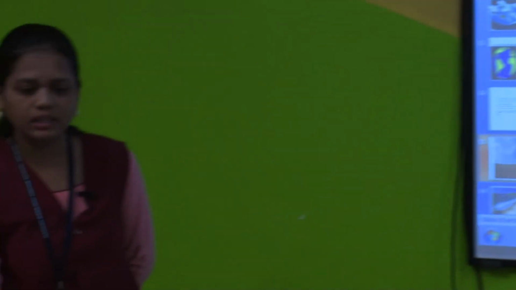Next, we learn about the coast. The place where the land and the sea appear to meet is the coast. You can see in the picture that the land and the water appear to meet, but in reality it is not like that.